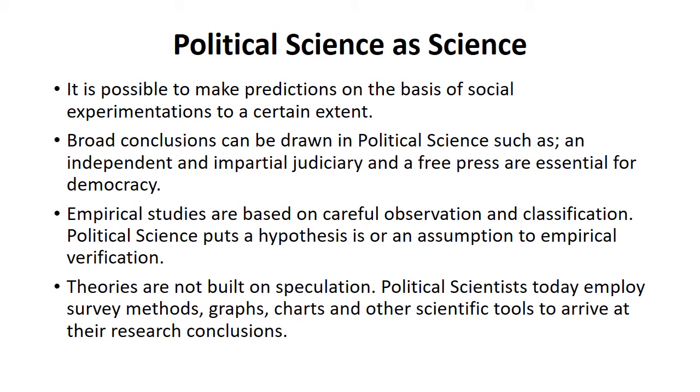So we are saying that in order to see democracy going in a smooth way in a country, we have to see whether in that country there is an independent and impartial judiciary, whether there is a free press. If these things are there, then we can say that this country is a democratic country and democracy is prevailing in that country. So broad conclusions can actually be drawn in political science.